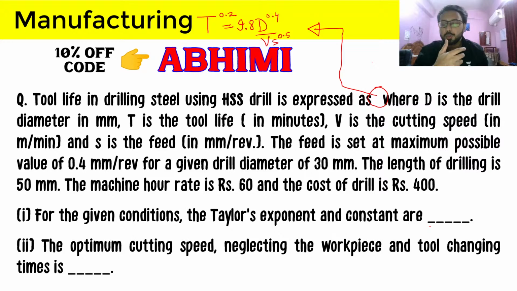So GATE, in recent times, is making this type of thing easy. The length of the question is very large, and the information given is sometimes extra, and sometimes there are assumptions also given. You can see this type of thing in the recent papers of 18, 19 and 20. This type of lengthy question is getting asked, and we have to remember that these lengthy questions are most of the time easier ones. So let's continue our discussion of the next part of this question.